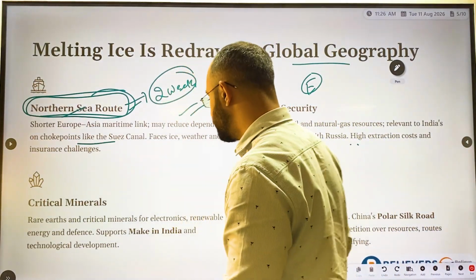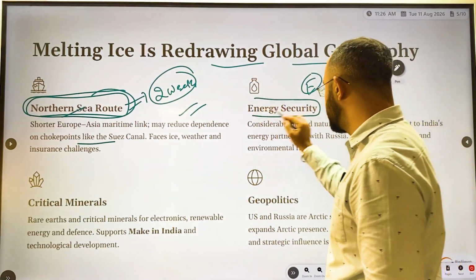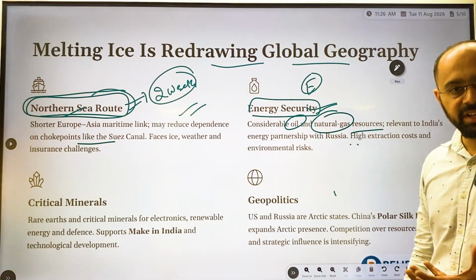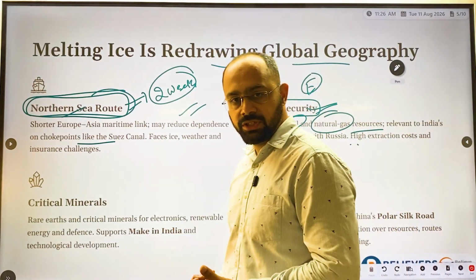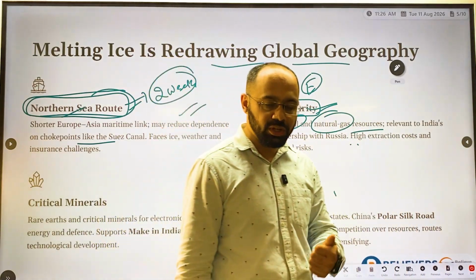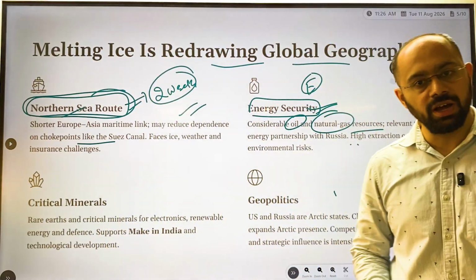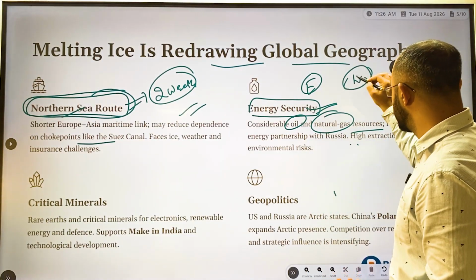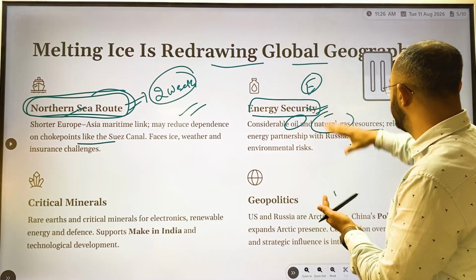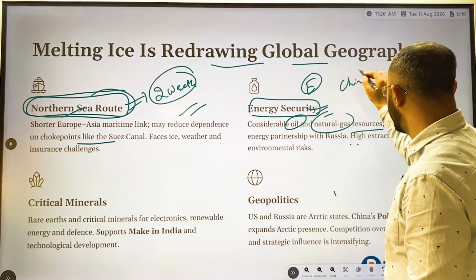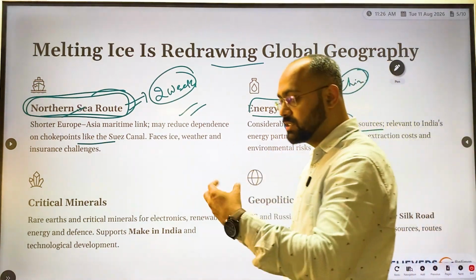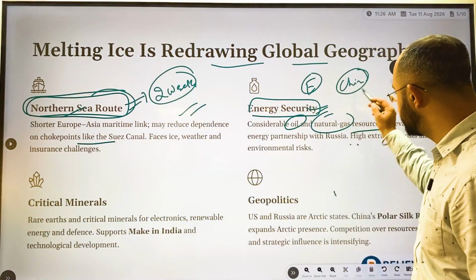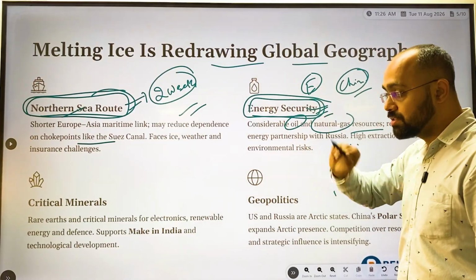Now, after this, energy security. Numerous oils and natural gases are there in this particular region. Many countries, especially the US, China, and Russia, are more interested in this. And if you see, China has already mentioned that it is one of the bordering states of the Arctic Ocean. This is the extent to which China has gone. So, this is the energy security part.